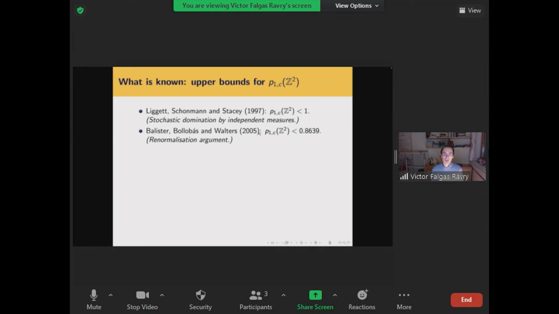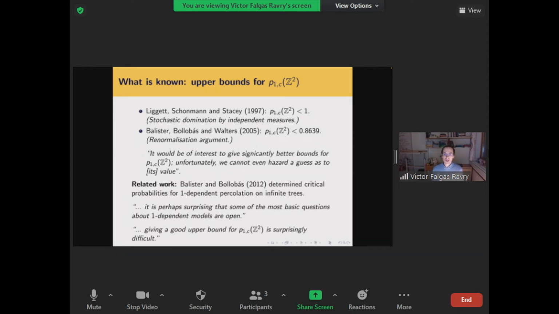An effective upper bound of 0.8639 was provided by Balister, Bollobás, and Walters using a very cute renormalization argument, which unfortunately I can't give you here. But they noted in the paper that they could not even hazard a guess as to the correct value of this one-dependent critical probability.